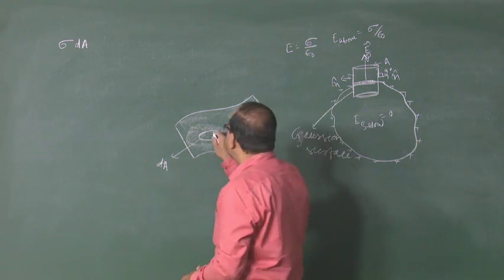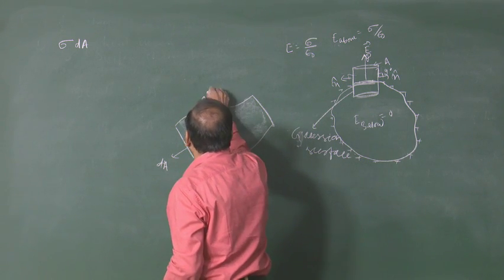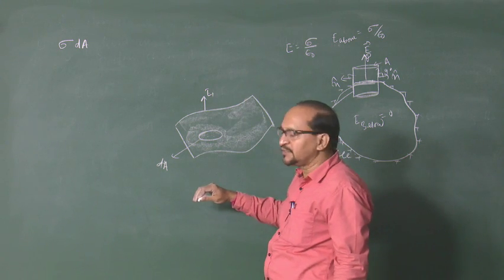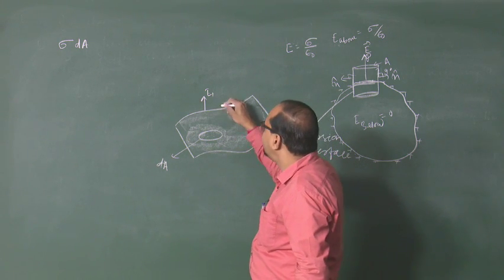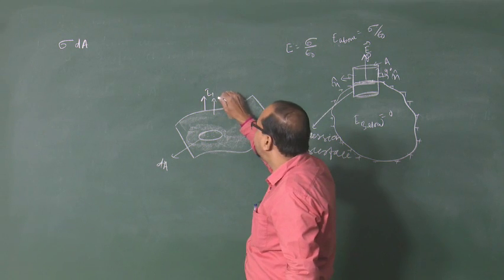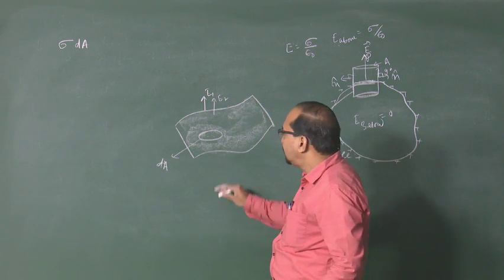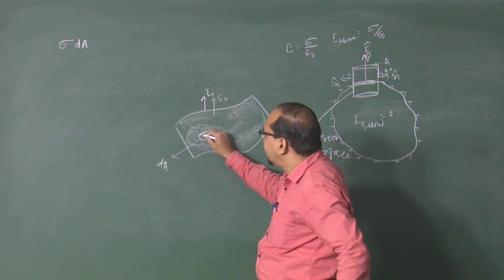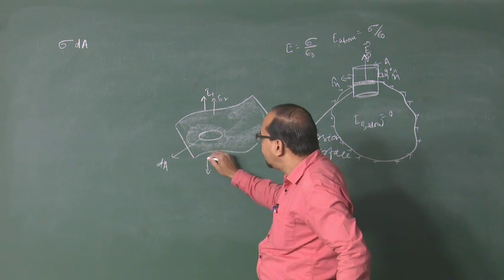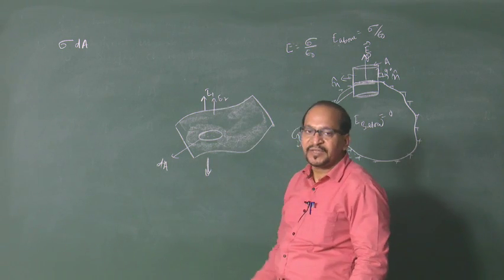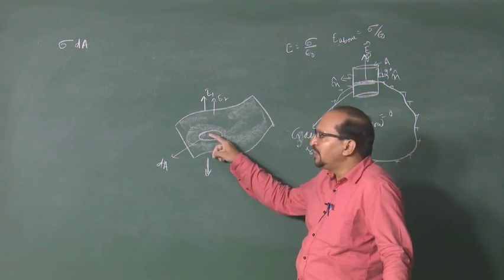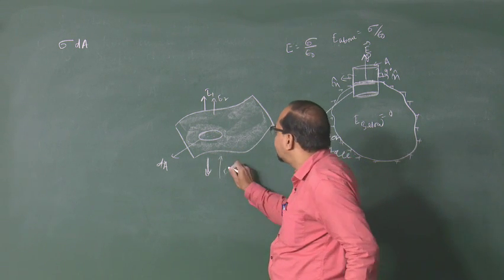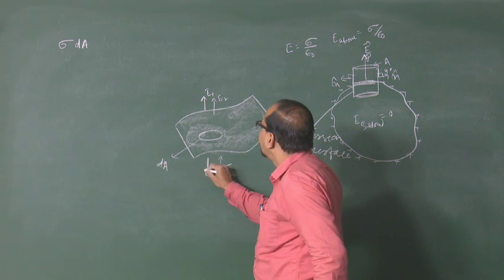Because of this patch, let the electric field be E1, which must be directed outward from the surface, and the rest of the charges contribute electric field E2. Below the surface, the field E1 due to this patch is directed in the opposite direction, and the field E2 due to the rest of the charges is as shown.